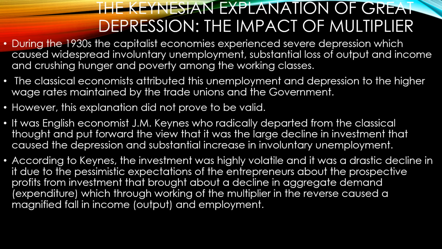So it was Keynes who radically departed from the classical school of thought and the classical explanations, and not only this, he had his own explanations. He viewed the context of depression in a larger context, and he understood that the large decline in investment that caused depression and a substantial increase in unemployment in the economy was mainly due to lack of government intervention, and it was his suggestion that made the government make some kind of interventions to come out of the state of depression.